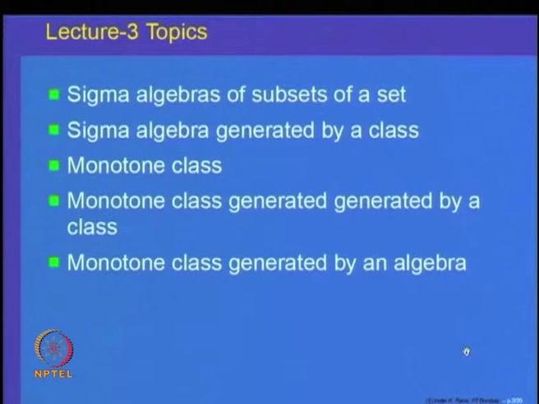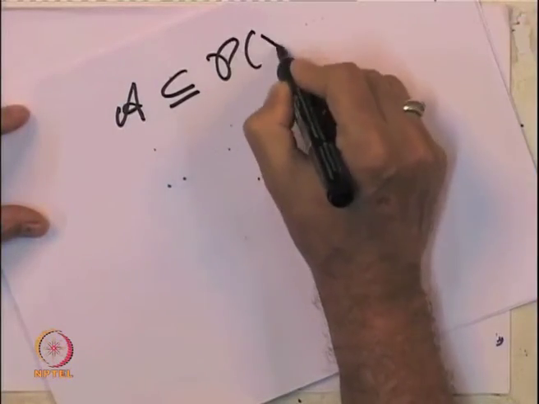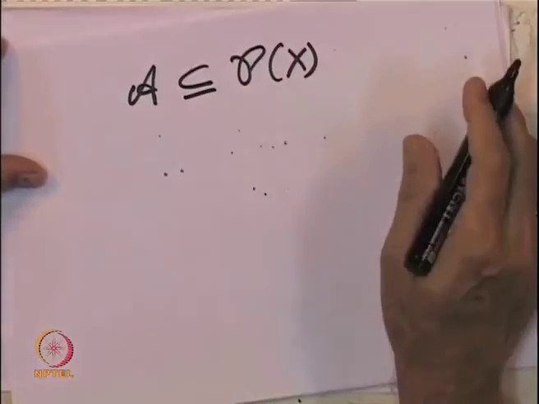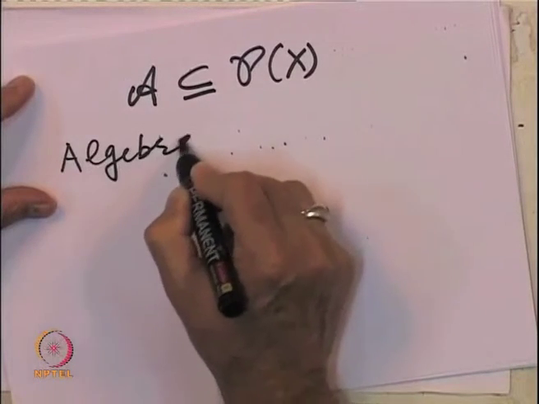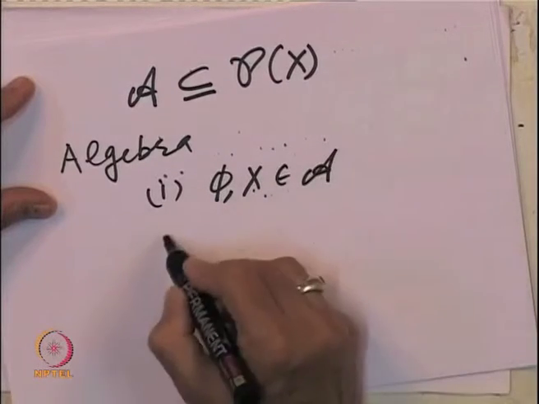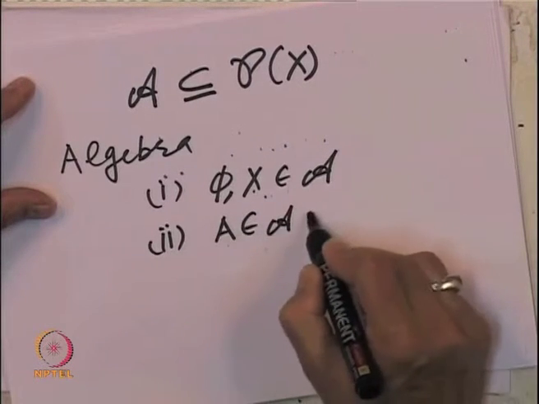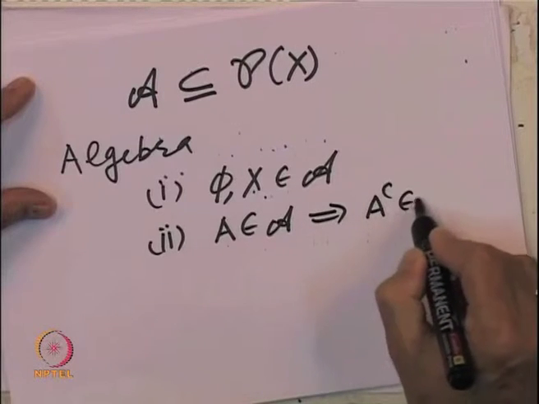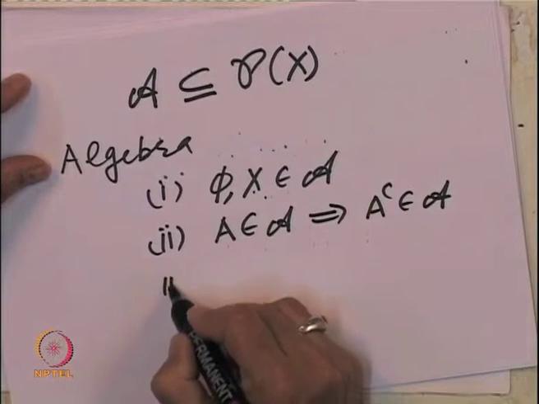So, let us just recall what we had started looking at, namely the algebra. We said an algebra of subsets. A class of subsets A contained in P of X, that is the power set of X, is called an algebra if it has the properties: 1, the empty set and the whole space are members of A. Secondly, whenever A belongs to A, its complement is also inside the class A. That is, the class A is closed under the operation of complements.